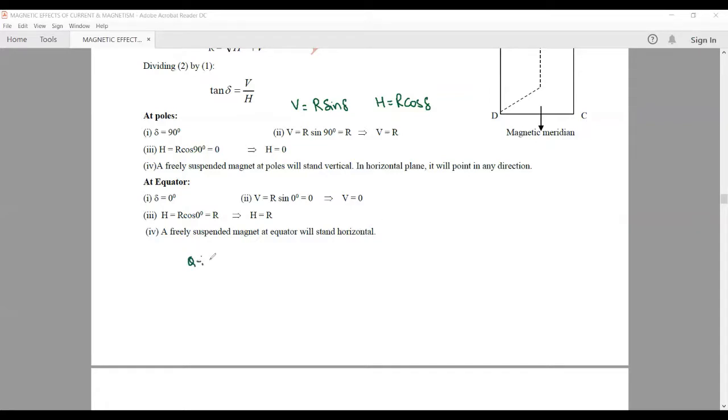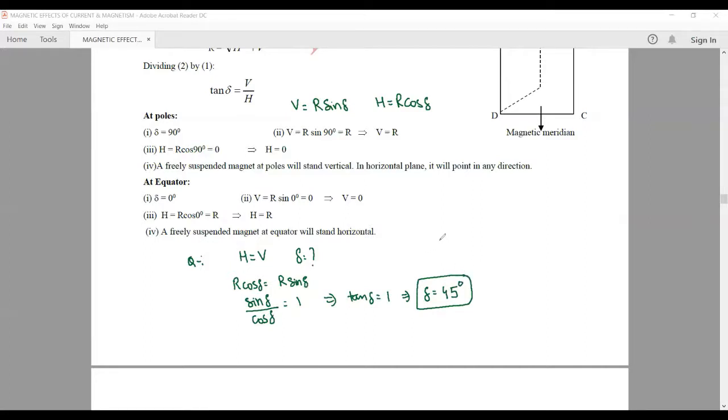Let's do a question. At a place on the Earth's surface, the horizontal component is equal to the vertical component. What is the angle of dip at that place? As we know, the horizontal component is equal to R cos delta and the vertical component is equal to R sin delta. So sin delta upon cos delta is equal to 1. That is, tan delta is equal to 1. And we know that if tan of an angle is equal to 1, it means that the angle is equal to 45 degree. So the angle of dip is equal to 45 degree.